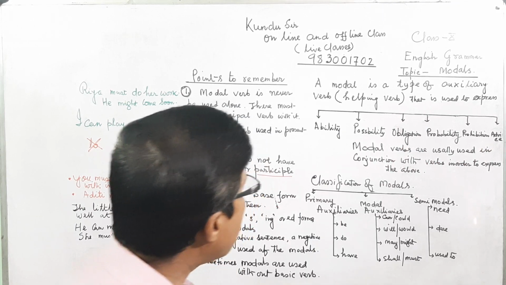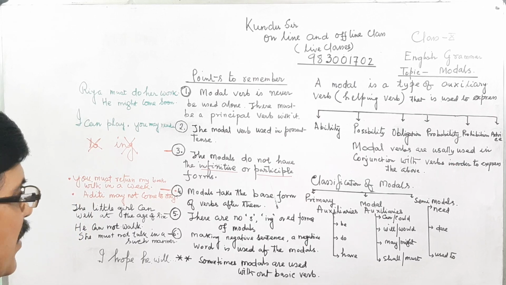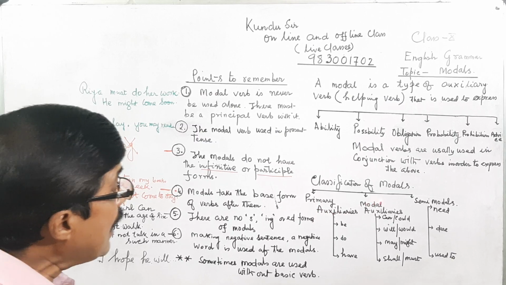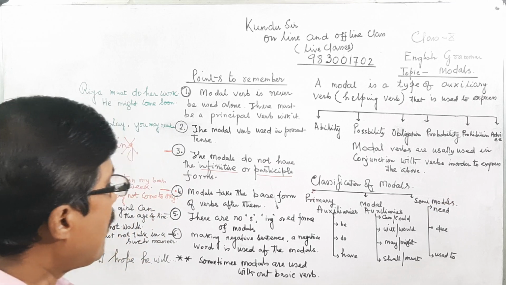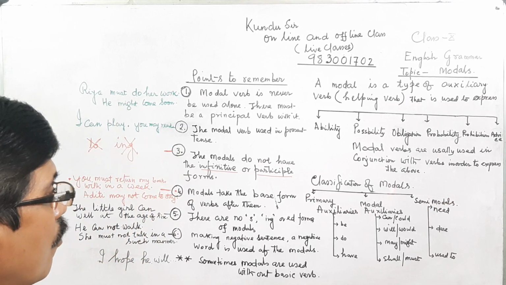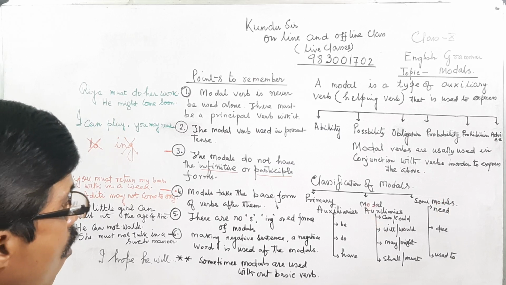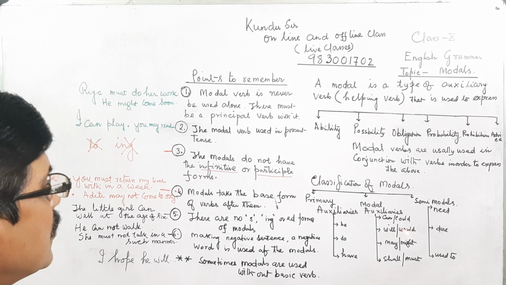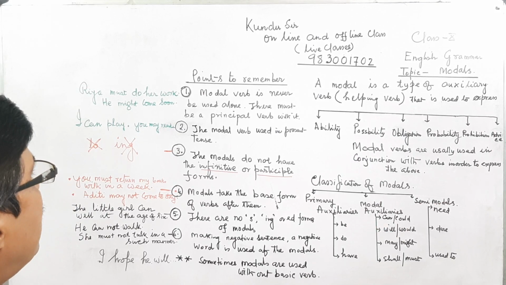So what are the types of modals? Modals can be classified as primary modals or primary auxiliaries, modal auxiliaries and semi-modals. Most important is modal auxiliaries. It is most important, but all are important.